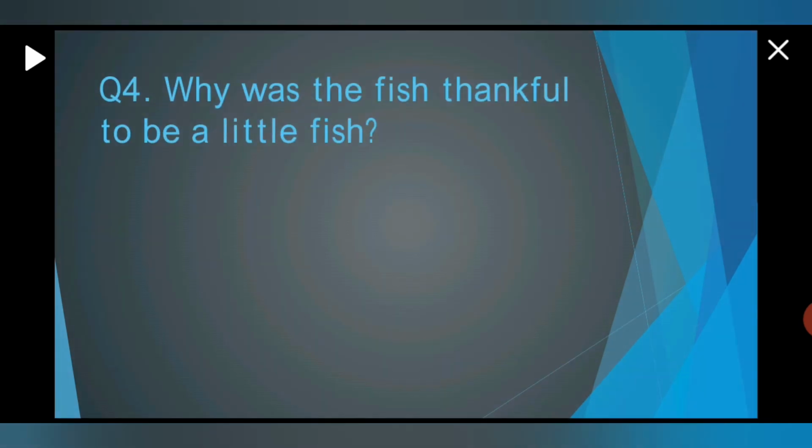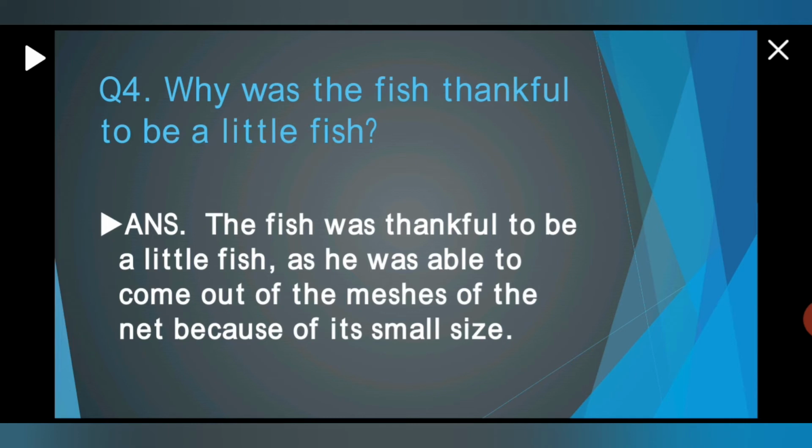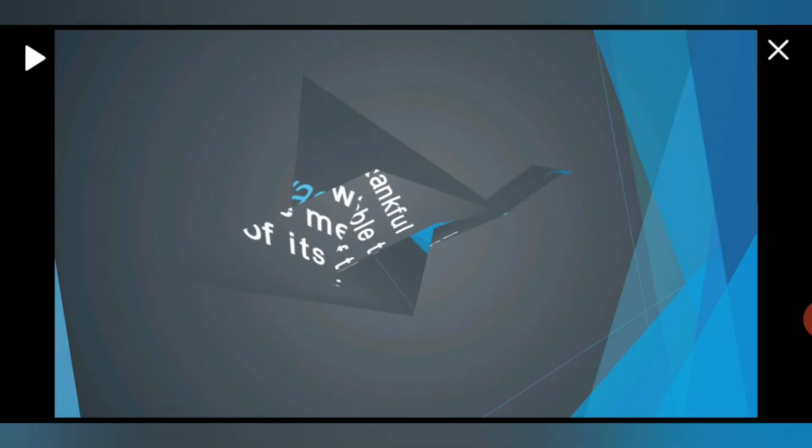Okay, let's see the next question. Why was the fish thankful to be a little fish? So the answer is the fish was thankful to be a little fish as he was able to come out of the meshes of the net because of its small size. Okay.